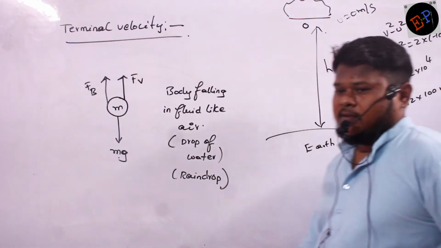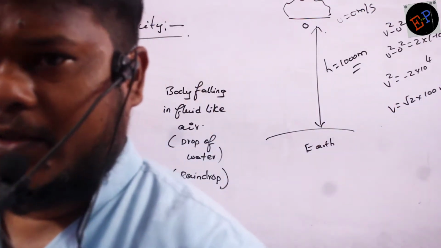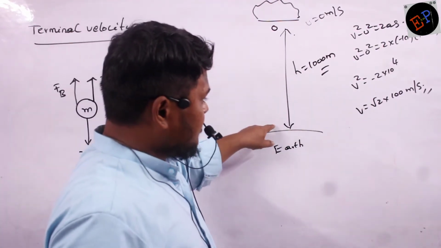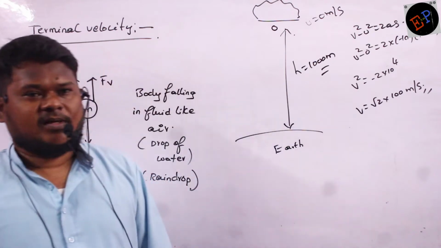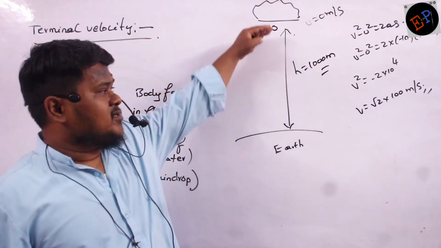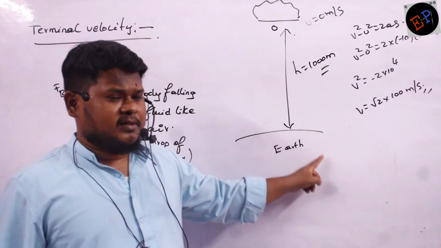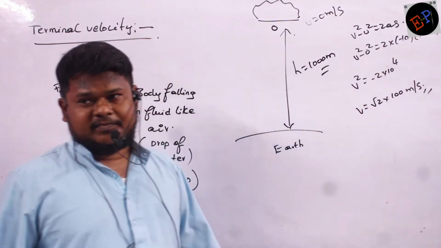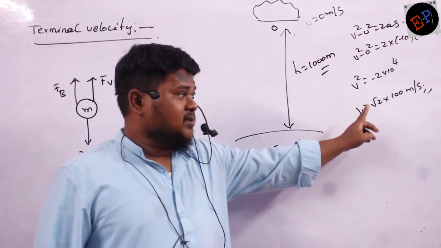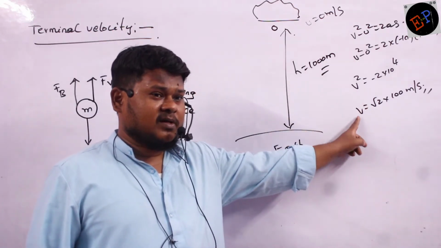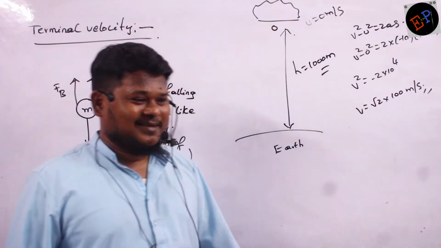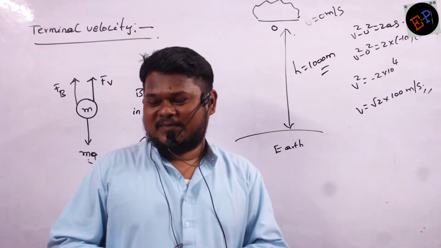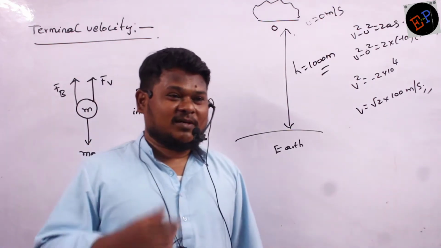So this raindrop, if released from a height of 1 kilometer, should reach earth with this much speed. Are you able to understand? Root 2 into 100 is almost half the velocity of a bullet. If it reaches with this much velocity, what happens?